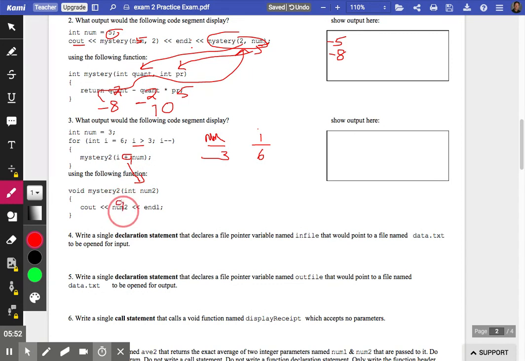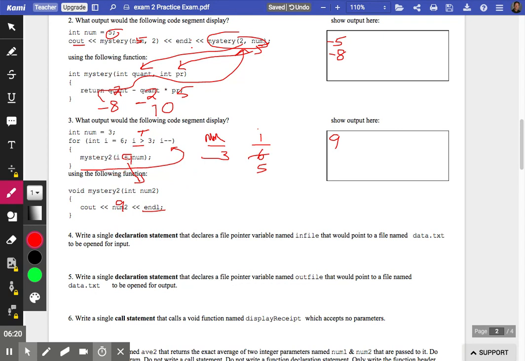It's simply being couted. The number 9 is printing out. There's an endl, so we're blinking down here. We're finished with this void function, so we just return back up to this line of code. We hit that curly brace, which loops us back up. We do the I minus minus. I is down to 5. 5 is greater than 3, that's true. So we go through the loop.